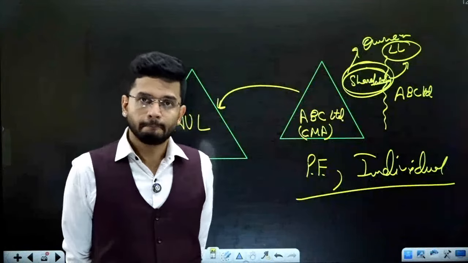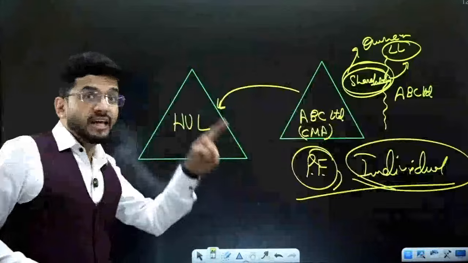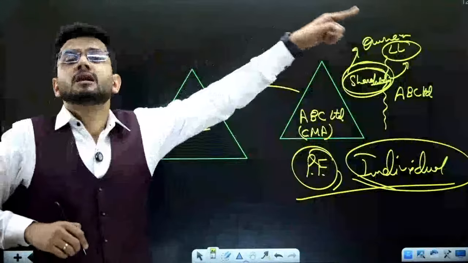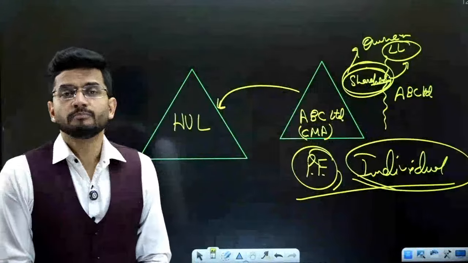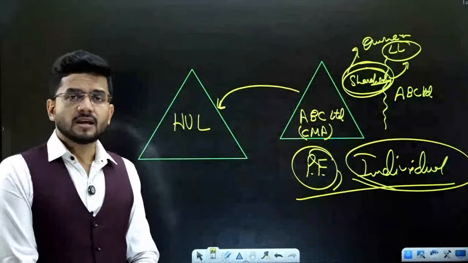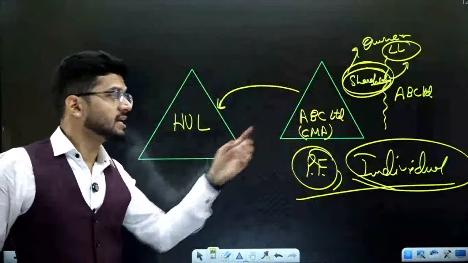That's it, nothing more than that. But we want a setup where if the auditor does anything wrong, then we can even sue him for his personal property, which means we can go to his home. We can sell off his house, his personal assets to recover the loss that has been incurred.